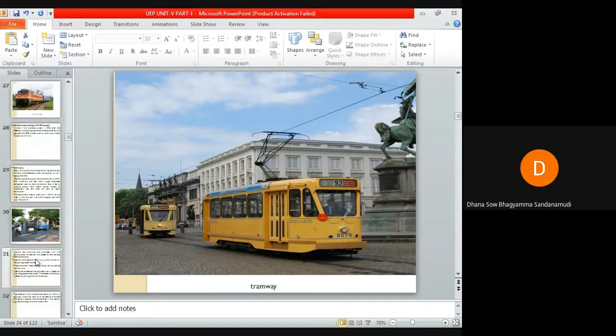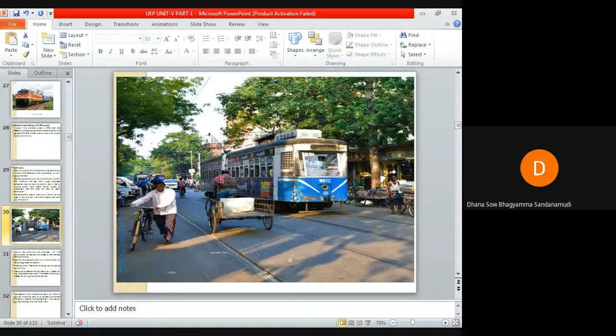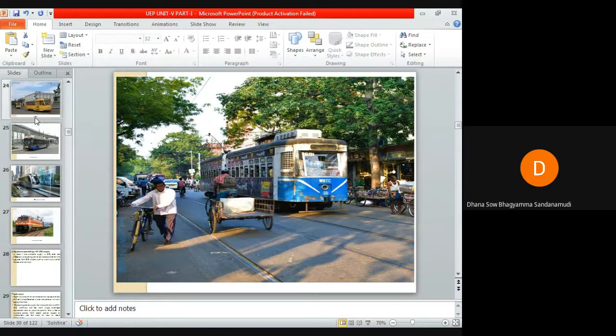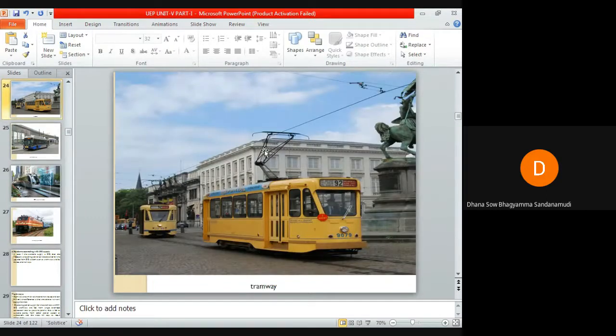I can show you one more tramway. This is the tramway of Kolkata. This is the collector. There will be a single collector here to collect the current from this single line. Usually these tramways are provided with two driving axles to control the speed of the vehicle from either end.